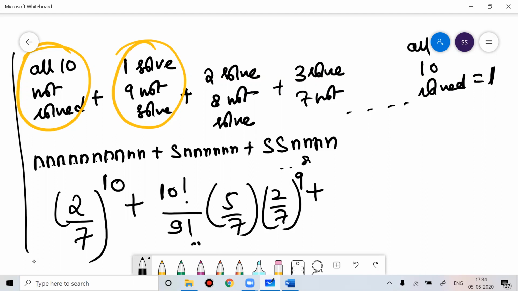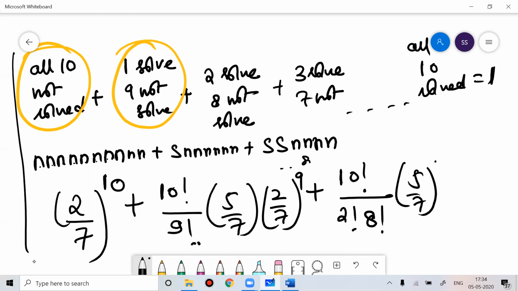Now 2 problems he is able to solve, 8 problems not able to solve. So how many times can you arrange this? This is 10 factorial by 2 factorial, 8 factorial, and instead of writing this, you could have written 10C2. Then this would be (5 by 7) square into (2 by 7) to the power 8. I hope you're getting the logic.